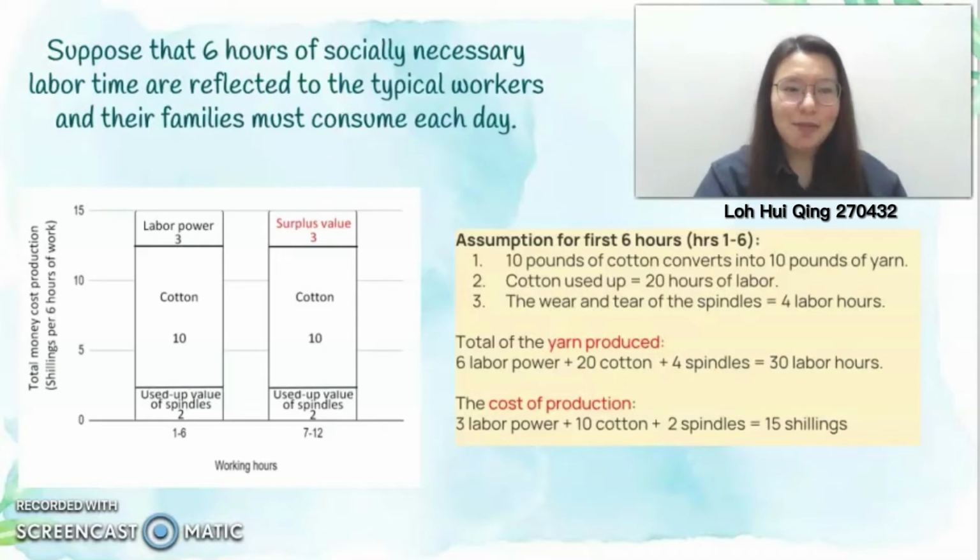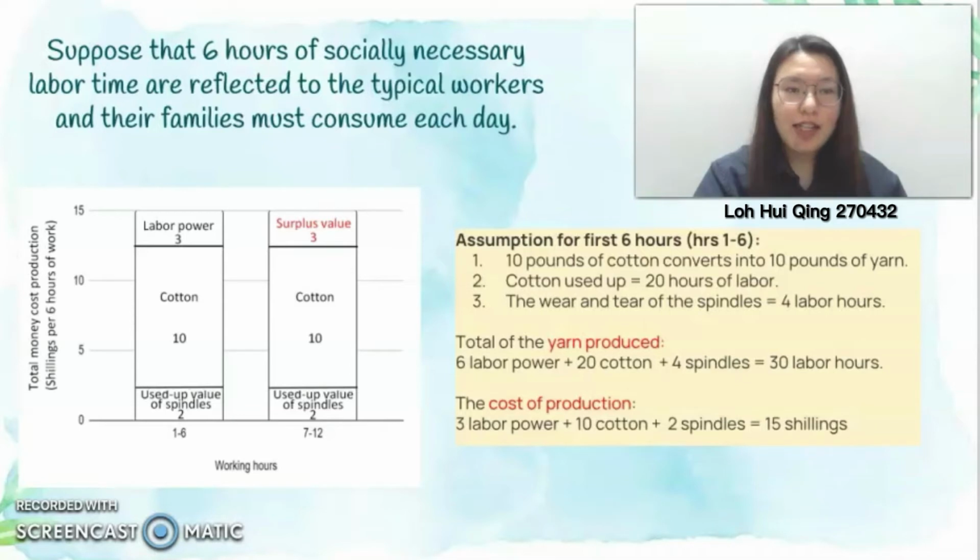Next, I will continue with the example. This graph illustrates how surplus rate was extracted. So we assume that 6 hours of socially necessary labor time are reflected to typical workers and their family must consume each day. For the first 6 hours, we assume that each worker converts 10 pounds of cotton into 10 pounds of yarn. Cotton used up has a value of 20 hours of labor, plus the wear and tear of the spindle equals 4 labor hours.